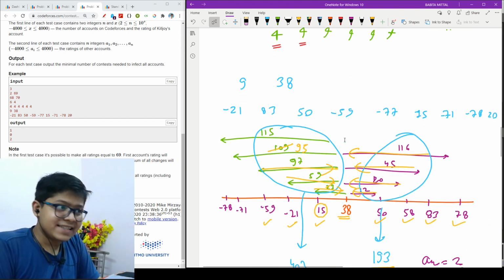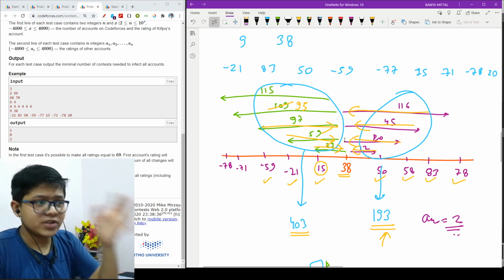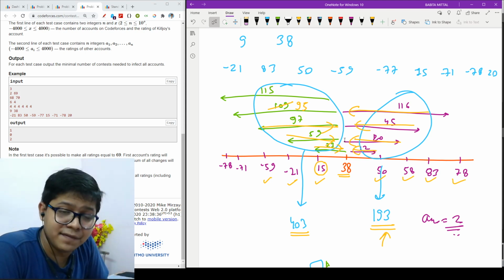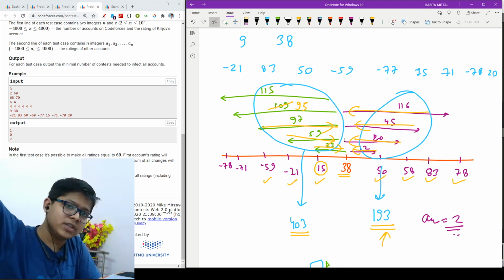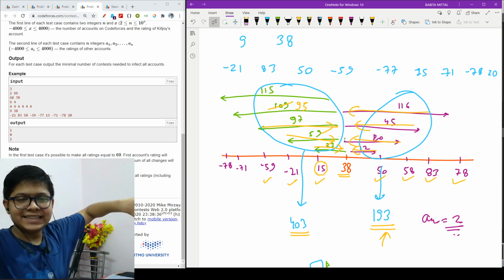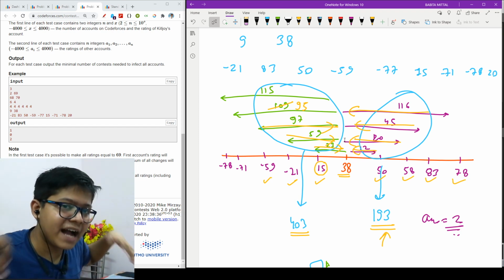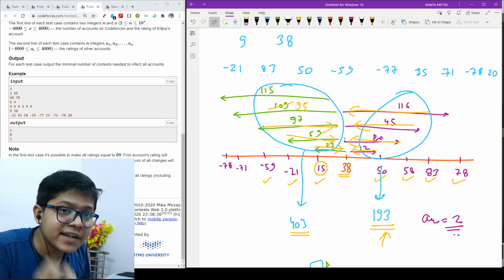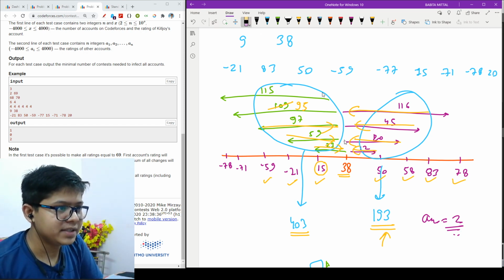Now let's see the case number 3, like the last case. In that you can see that we have 9 elements and the infected place is 38. So as I showed above also, I will place all the numbers less than 38 before it, all the numbers more than 38 after it. I will check the difference of their values, which I showed you right here. So let me erase some useless things.